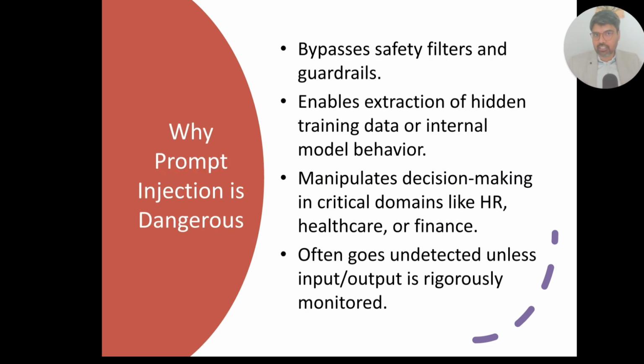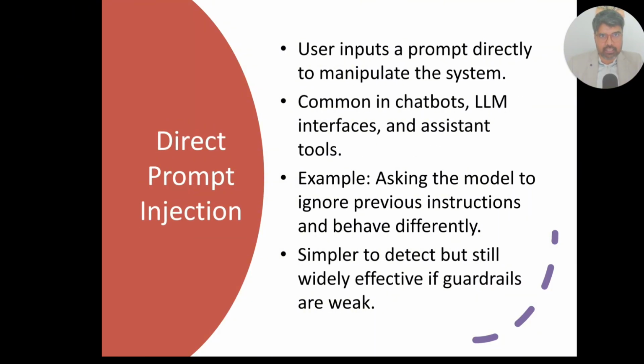Why is it dangerous? As we all know, it bypasses safety filters and guardrails. If there is any sensitive customer information in your enterprise application, it is prone to these attackers. It enables extraction of hidden training data or internal model behavior, and manipulates decision making in critical domains like HR, healthcare, and finance. I'll give you an example of HR in the next slide. It often goes undetected unless the input and output are rigorously monitored. For the vibe coders who are building applications, they will never think about these concepts, and it's very easy for their system to get at risk.